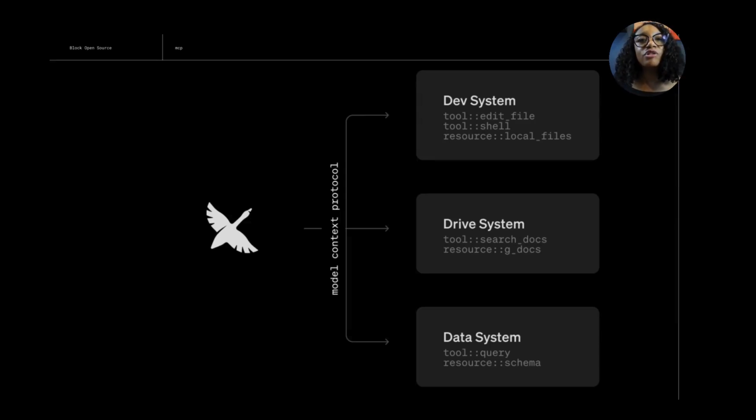My agent can now do some pretty interesting things that would otherwise be tedious for me to do manually. For example, I could ask Goose to create a quarterly revenue report based on info in my database, include references to previous financial analysis docs from my Google Drive, and then write that report and save it to my file system. I can also ask Goose to update my API to handle new database fields and be sure to follow the best practices outlined in my Google Docs. So Goose would switch between these extensions to complete the task end to end.